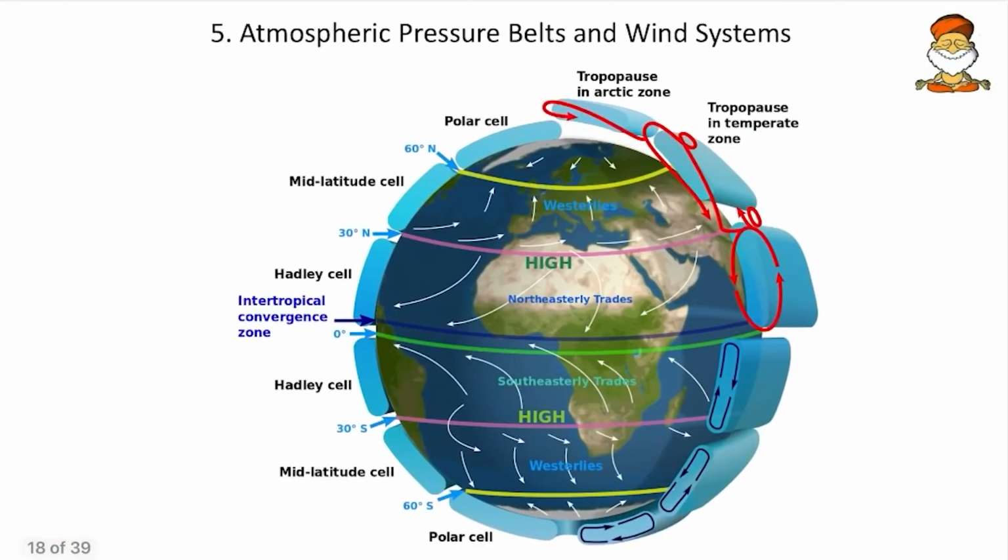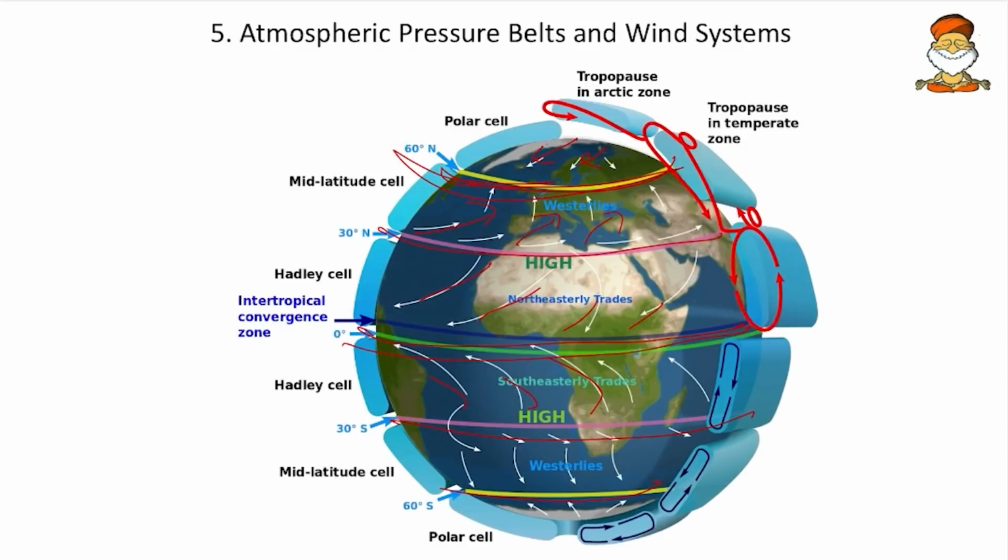Then come to next, the atmospheric pressure and the wind system. We have already studied this. Here we have the low pressure area in the tropics, and then we will be having a high pressure, and then again a low pressure area in the subpolar regions. And in the tropics we have the trade winds. Okay, and then we have the temperate westerlies, and again we will be having the polar easterlies. So all these. Here, how the questions will be framed and how you will answer.